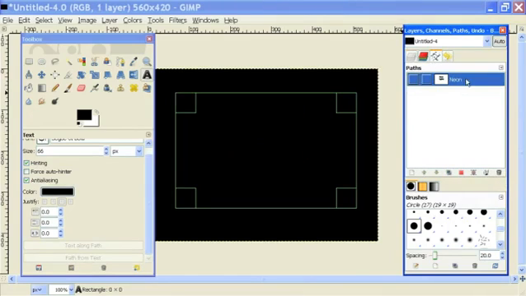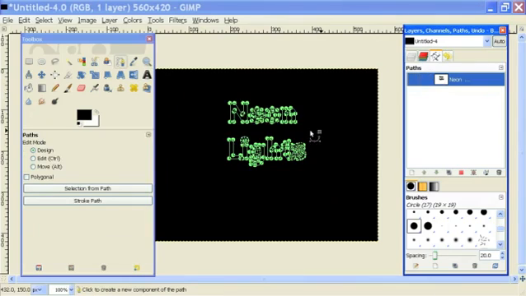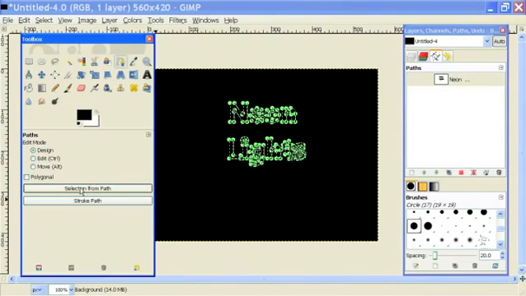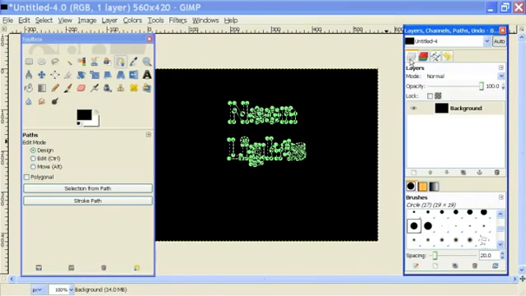Now, within my Paths tab, I can double-click on the neon lettering path that was just created, and that will actually make a path selection of the text. Then I will click on Selection from Path in order to turn that path into a selection that I can manipulate. I'll go back into the Layers tab, create a new layer,